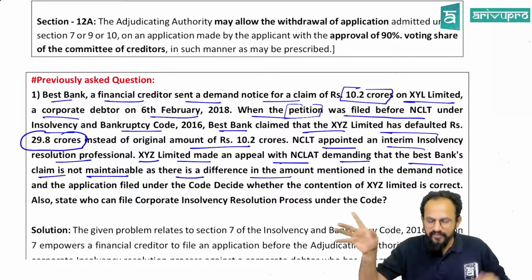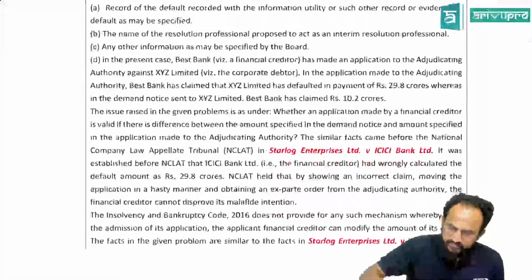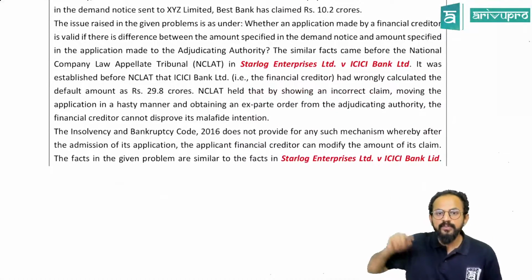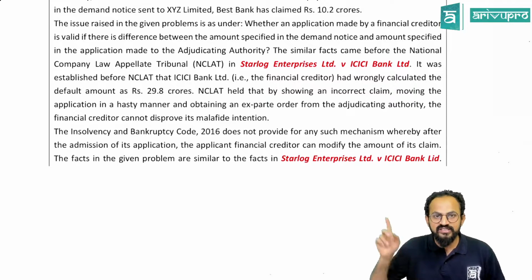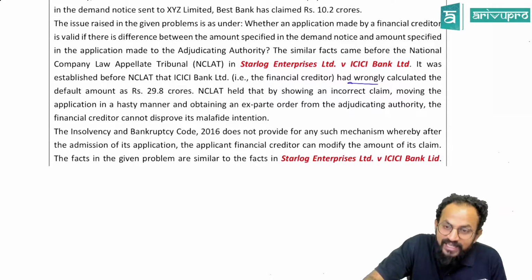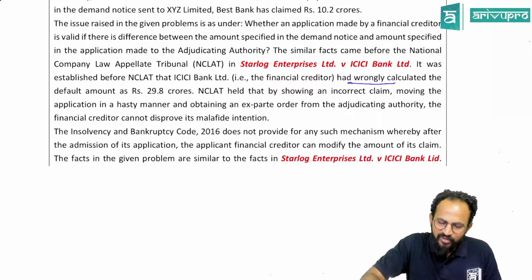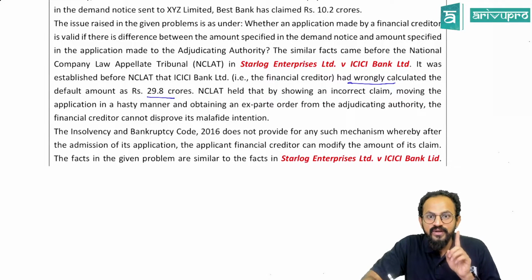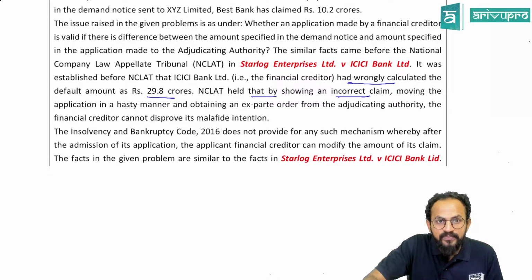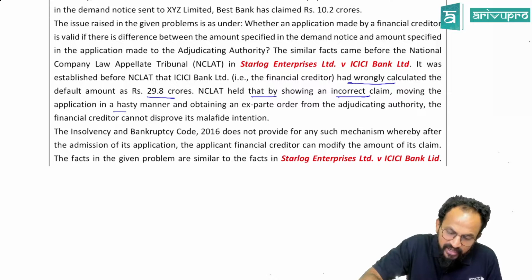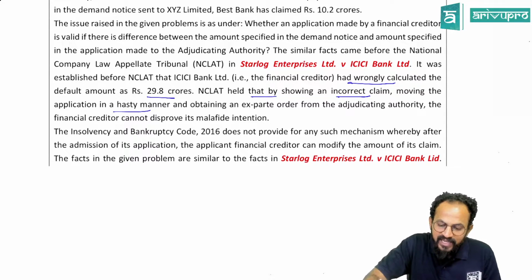Yes, people, this is the case law. The corporate debtor is Starlog Enterprises Limited versus ICICI Bank. It was established before NCLAT that ICICI Bank had wrongly calculated the default amount as 29.8 crore. NCLAT held that by showing an incorrect claim, moving the application in a hasty manner, and obtaining an ex parte.